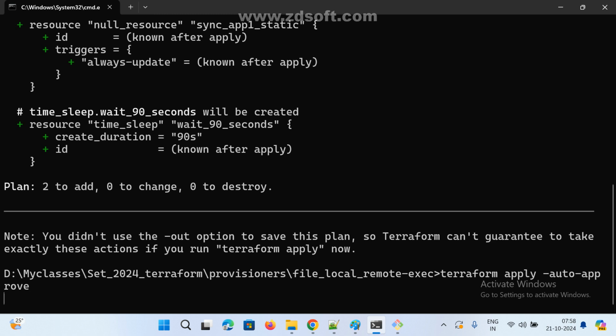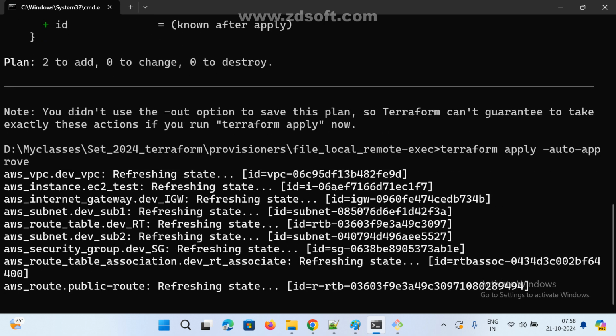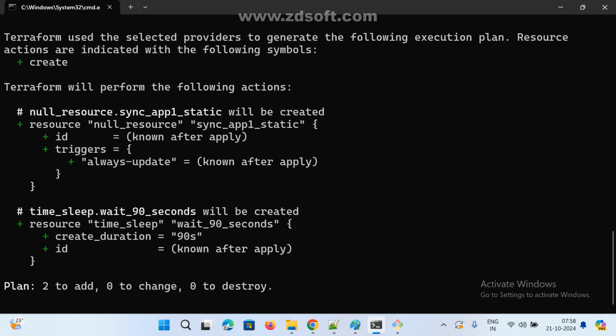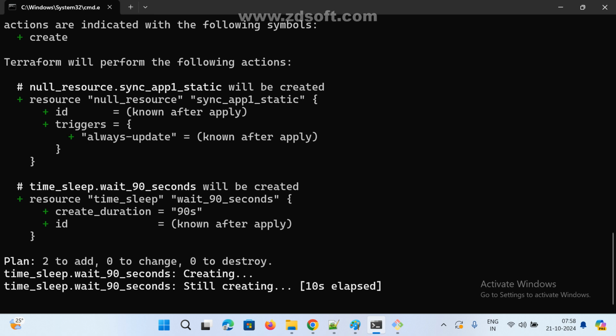Now null resource, what is the main advantage? It won't create any resource. If any changes happen in content, any configuration files, if you update, modify, or add some content in the file, only in that case it should be executed. I hope you understand, right?